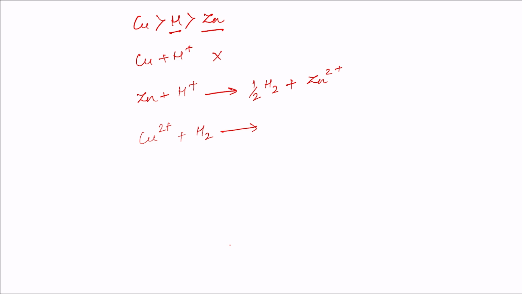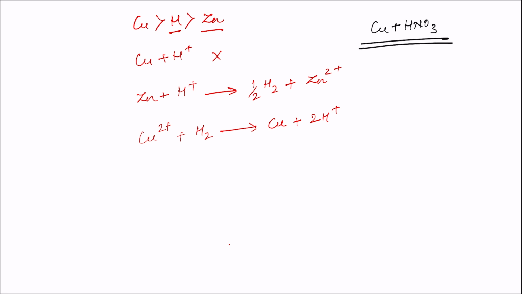तो इसमें क्या होगा? Cu2+ ions will take electrons from hydrogen and will change into neutral copper atoms, and hydrogen will get oxidized to H+ ion. When copper reacts with HNO3, then what happens? When copper reacts with HNO3, it changes to Cu2+ ion.